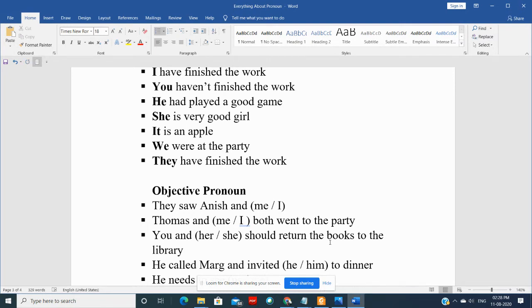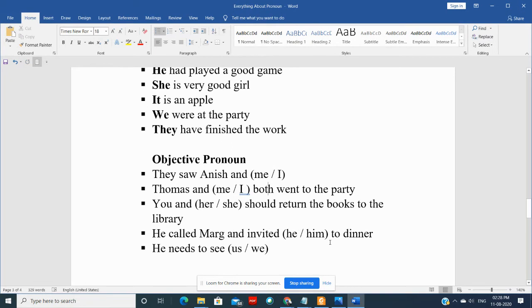Alright. Now let's look at these sentences. They saw Anish and now what would come? Me or I? So that you have to decide. Now we can see here that they saw. Who is doer of an action? They. So naturally this is at subjective end. But they saw.